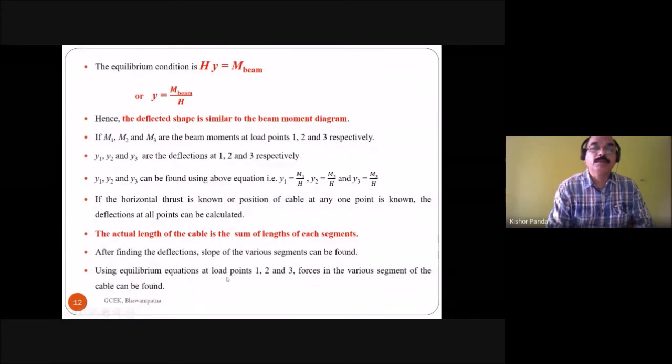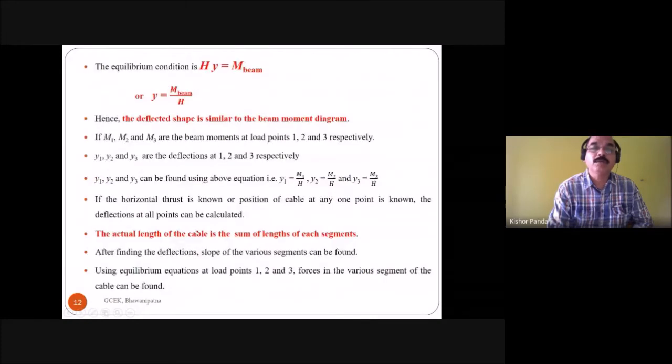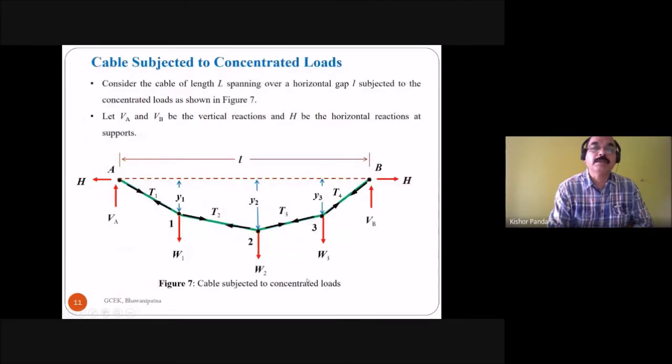Using equilibrium equations at load points 1, 2, 3, the forces in various segments of the cable can be found. 1, 2, 3 are the load points of W1, W2 and W3. By taking the equilibrium of the load points, you can find the forces in the segments.